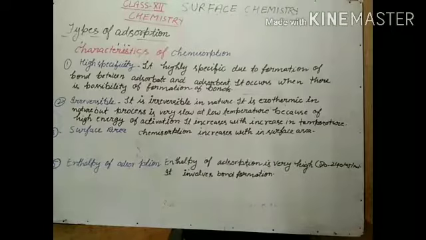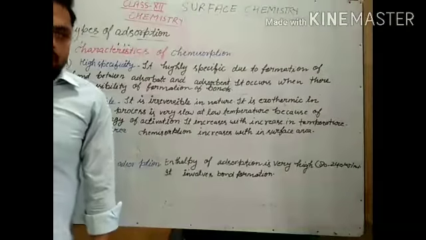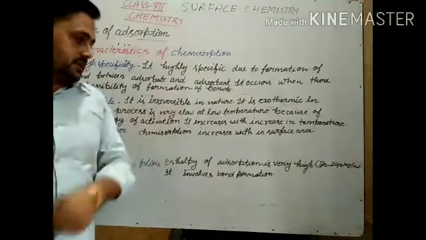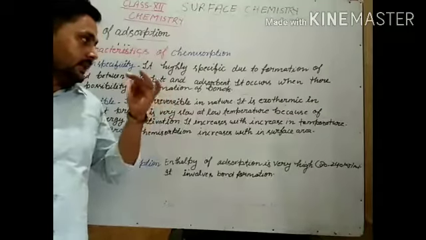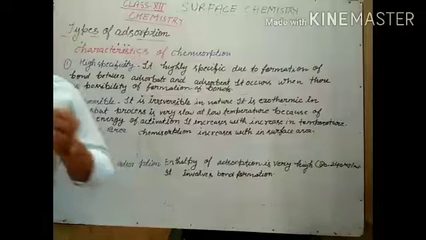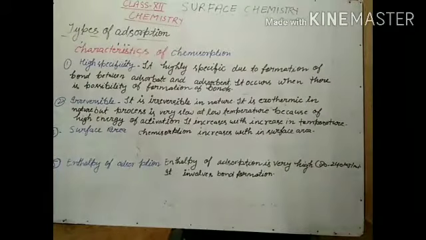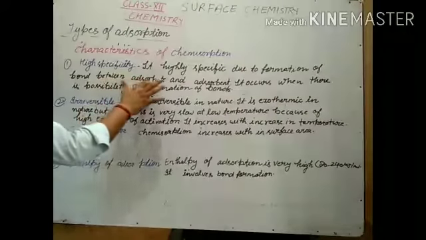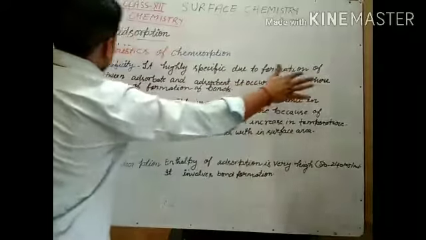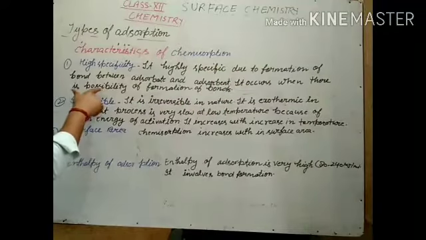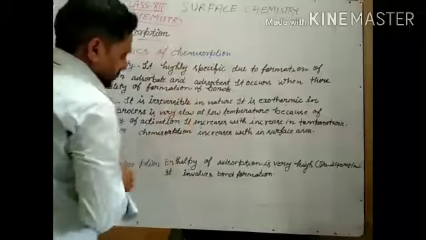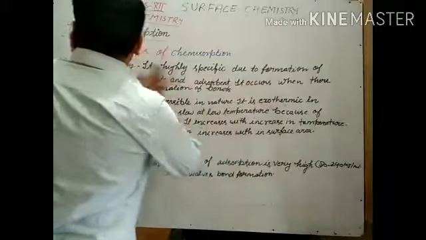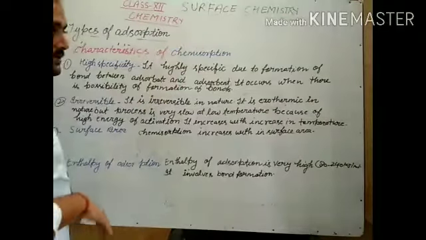It occurs when there is a possibility of formation of a bond between adsorbent and adsorbate. It is highly specific due to the formation of bonds between adsorbent and adsorbate. It occurs when there is a possibility of formation of bonds. So, if there is no chance of formation of a bond, chemisorption will not take place.